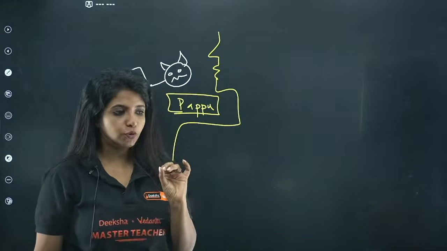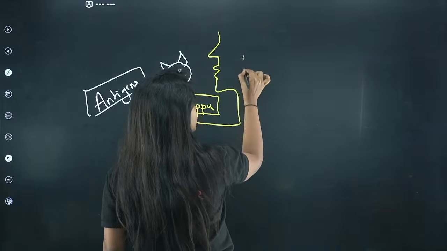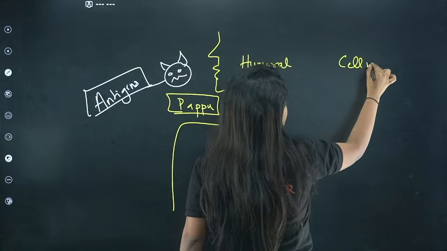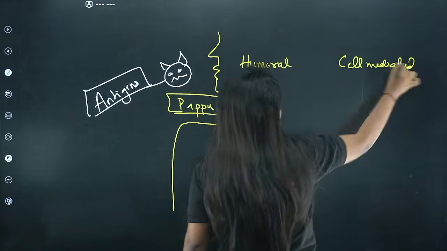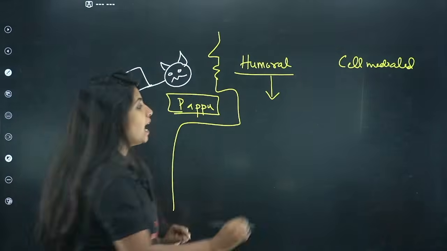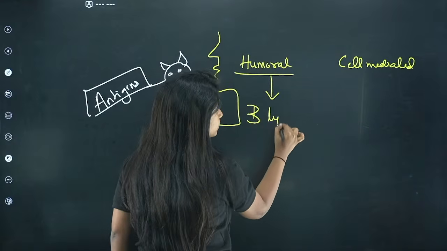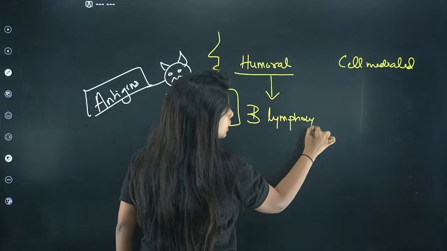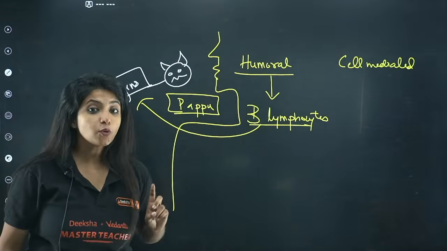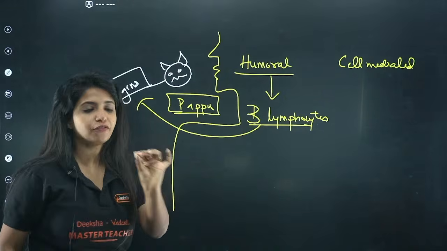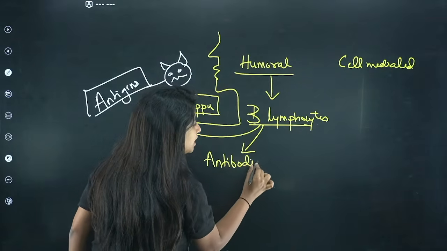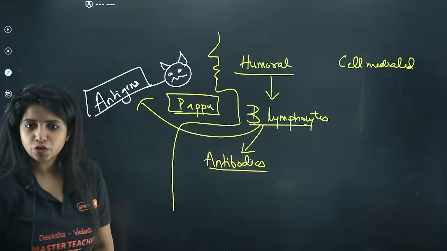acquired immunity. So listen to me. Acquired immunity can be divided into two types. One is humoral and the other one is cell-mediated. In humoral, one type of cell becomes very active in your body, and that is the B lymphocytes. Whenever they see the antigen, they are going to release antigen-specific antibodies against it.